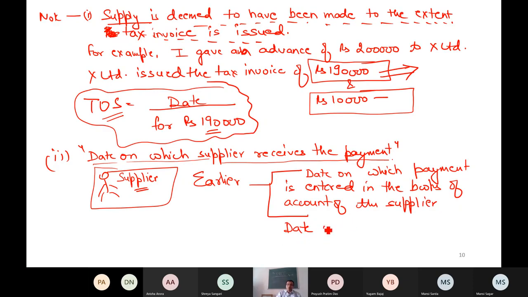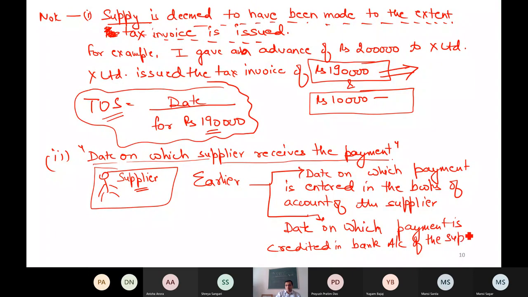So the date on which payment is credited in bank account of the supplier. So earlier will be the date on which I received the payment. So these are 2 points which should be noted.